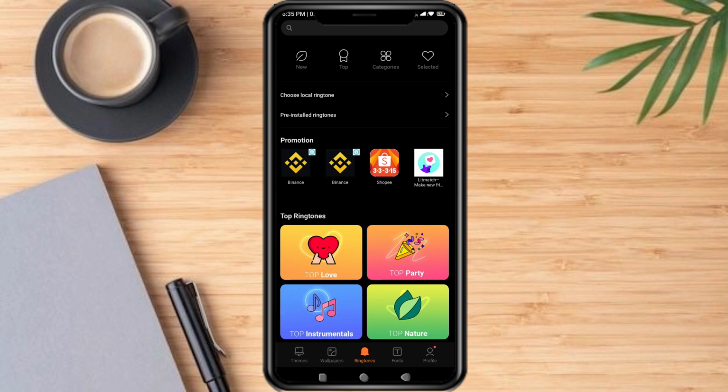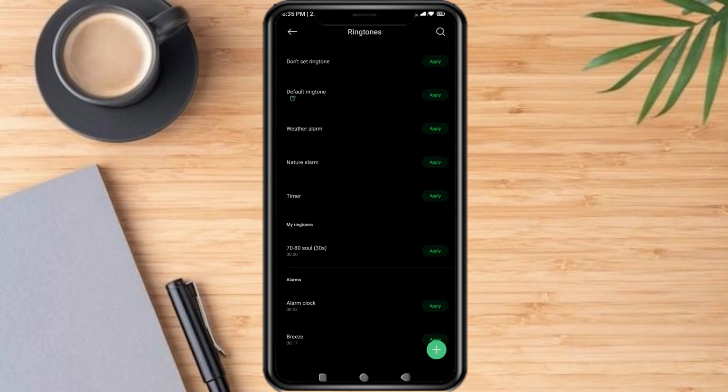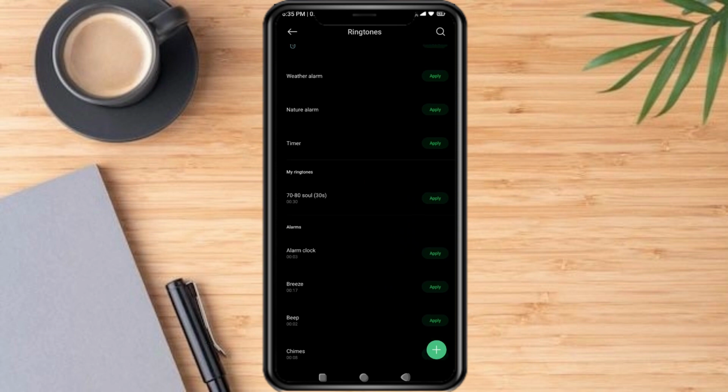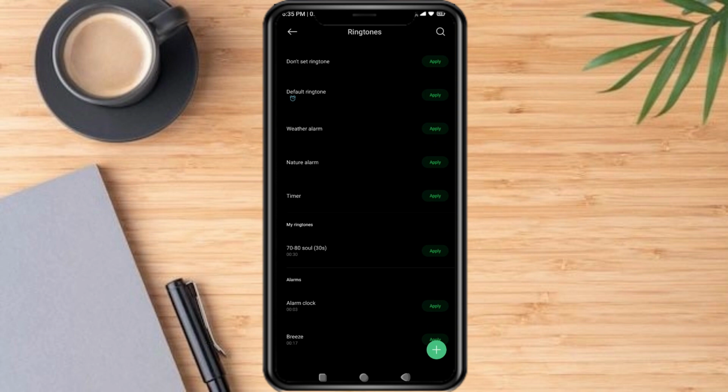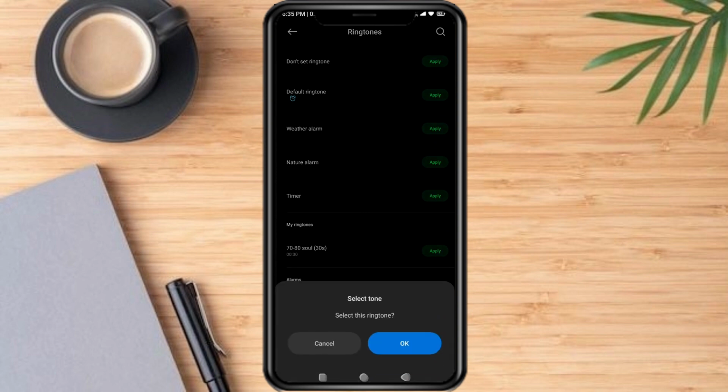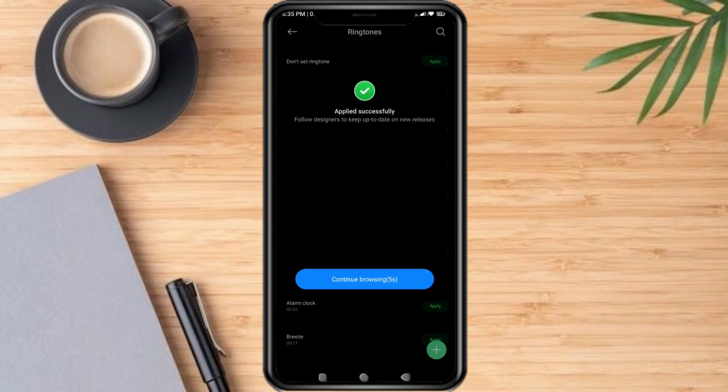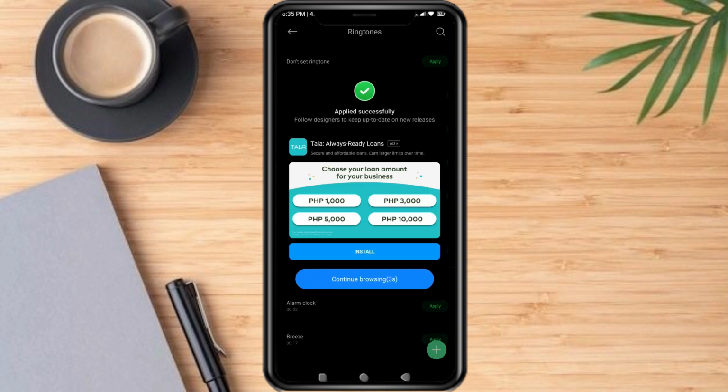So right now, let's try the pre-installed ringtones. And just press here whichever ringtone you would like to apply. And then press apply. Then just select this ringtone. And it's already applied successfully.